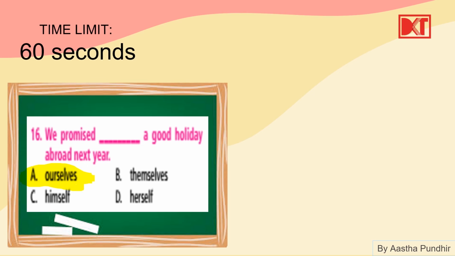Here the subject is we. Okay, so we is what? First person plural. That's why we use ourselves. Now the others: themselves is for third person plural. Himself is for third person singular, male and female. Okay.